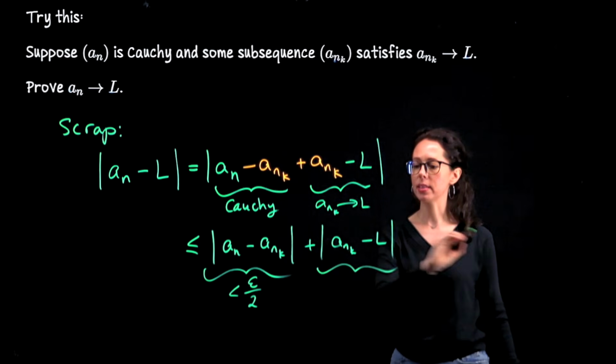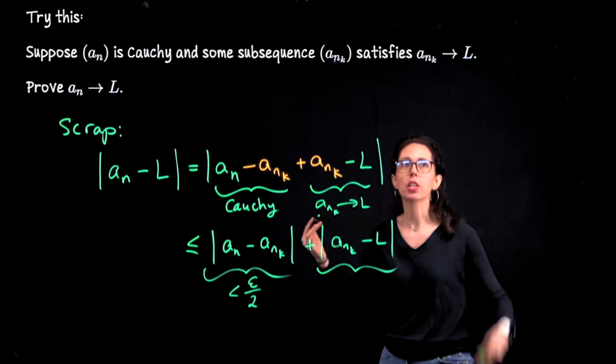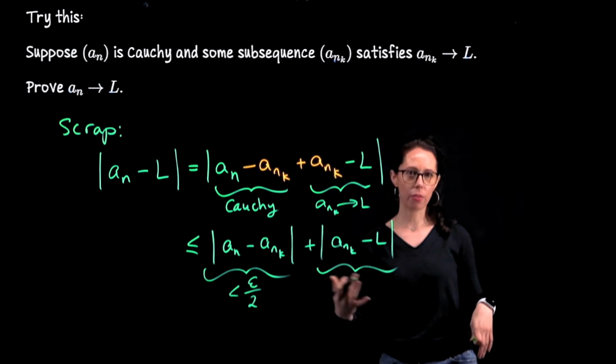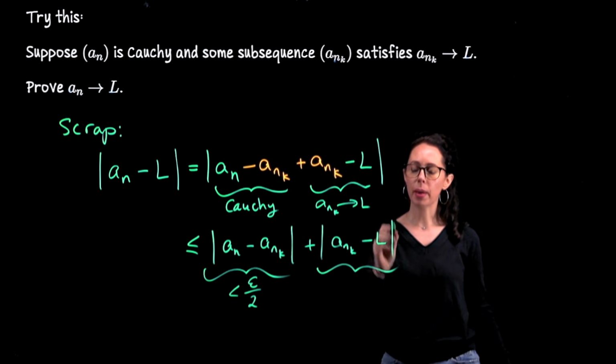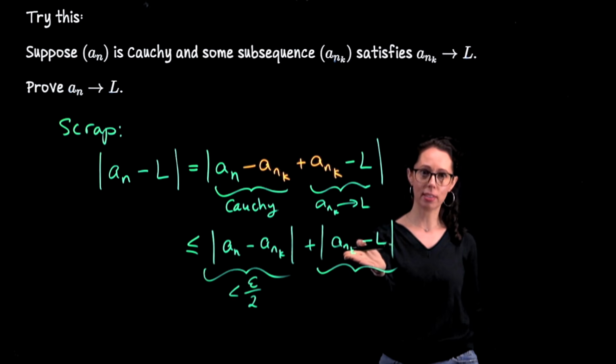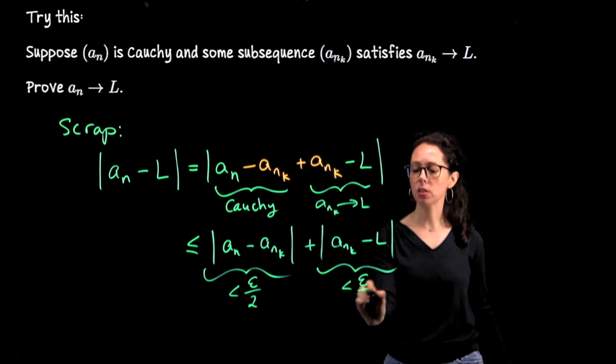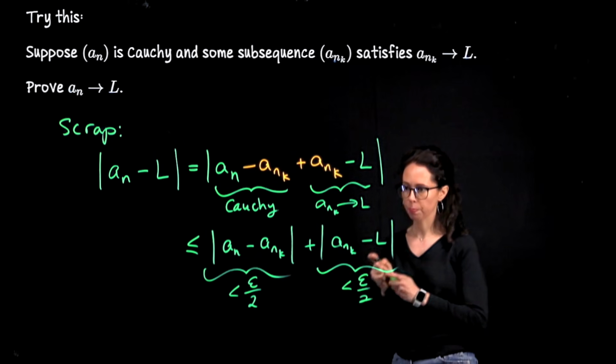And similarly, when I mention that this subsequence, a sub n sub k, converges to L, we'll pick a threshold for that subsequence so that the comparison of terms beyond the threshold and the limit results in a distance measurement which is also less than epsilon over 2.